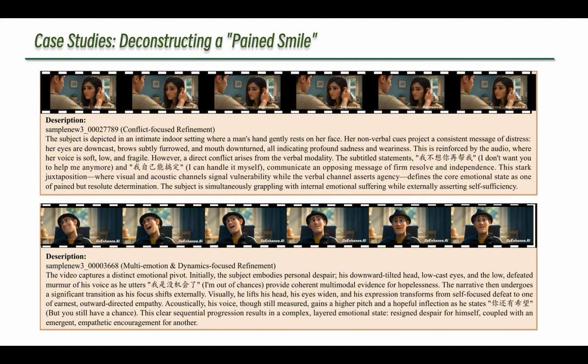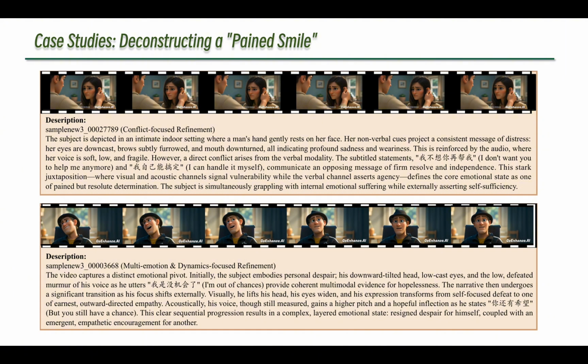In the second example, our model captures a dynamic emotional pivot. The subject begins in a state of personal despair, but his expression and tone shift to one of empathetic encouragement for someone else. Affective-CoT successfully deconstructs this sequence, resulting in a layered description of resigned despair for himself, coupled with emergent empathy for another.